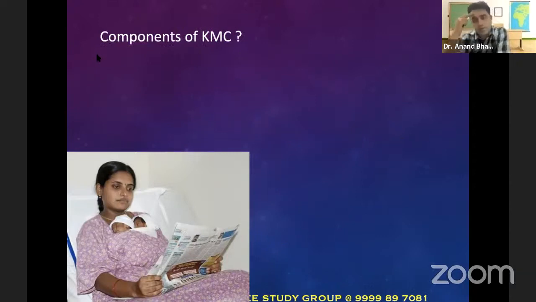What are the components of kangaroo mother care? Can anyone tell me what are the components of kangaroo mother care? If this comes as a 3 marks question, what will you write? Yesterday in our nursery, one of our very amazing doctors, Dr. Nidhi, who is DM neonatology, was asking me the same question. So in kangaroo mother care, point number one, which you can see in the photo itself, is kangaroo position.